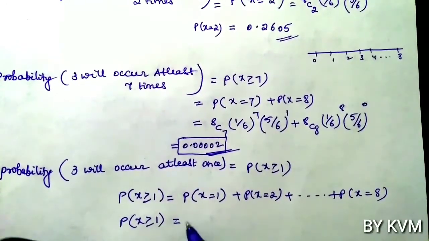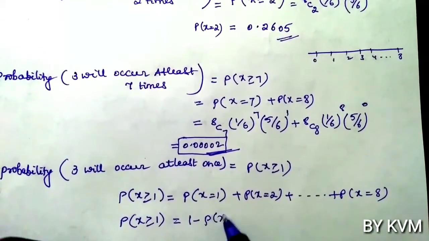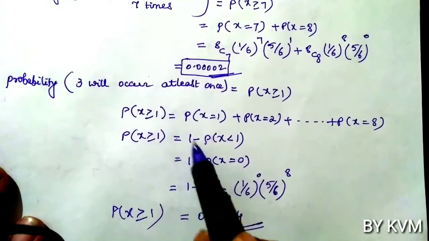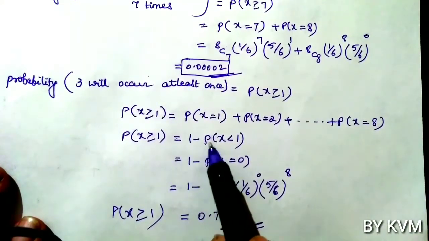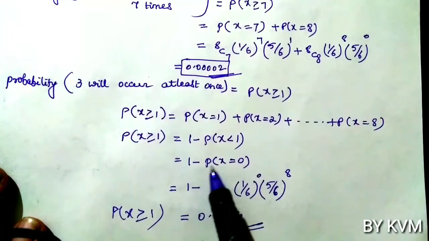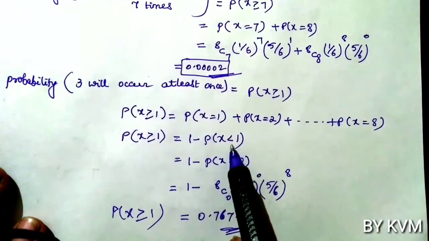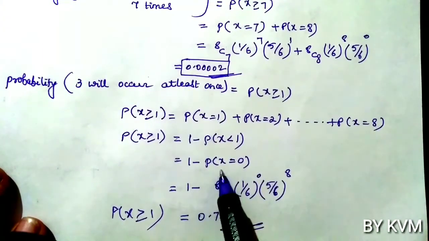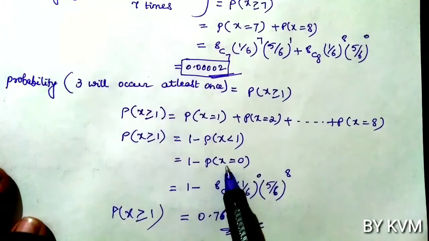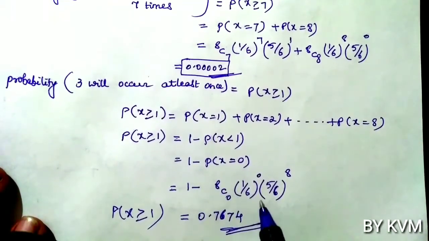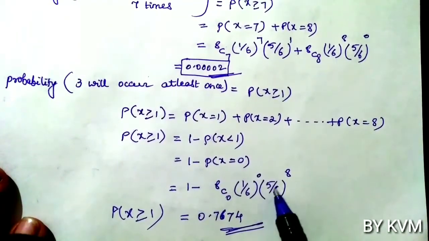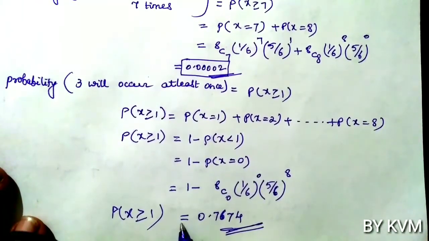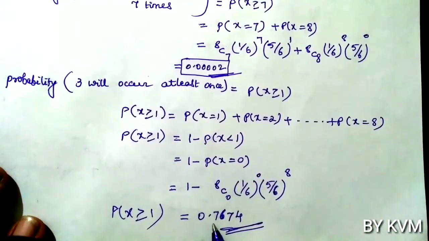Probability of x greater than or equal to 1 is nothing but 1 minus probability of x less than 1. And x less than 1 means there is only one case, that is x equals 0. So 1 minus probability of x equals 0. Put x equals 0 in the formula, we get 8C0 into 1 by 6 whole power 0 into 5 by 6 whole power 8. So probability of x greater than or equal to 1, on calculating, we get 0.7674.